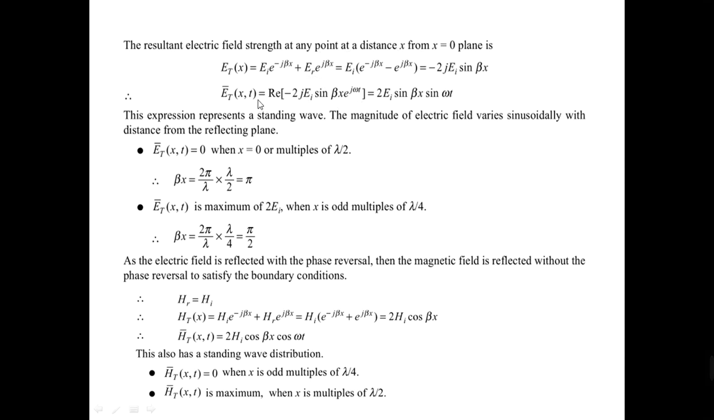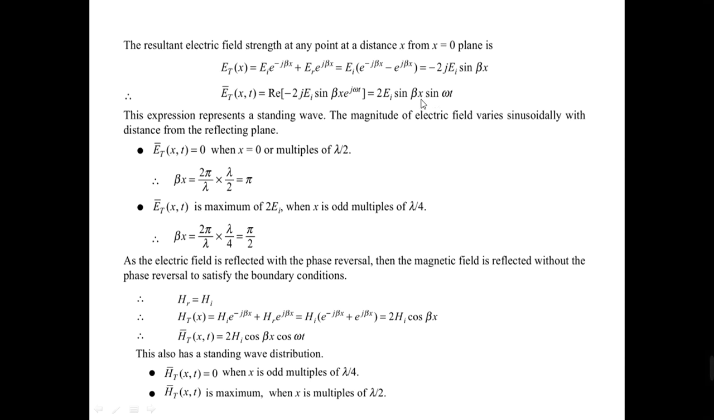So the resultant electric field strength in time varying form is written like this, and taking the real part of this term, you get 2Ei sine beta x sine omega t. So this expression represents a standing wave pattern of the electric field strength. The magnitude of the electric field varies sinusoidally with distance x from the reflecting plane.